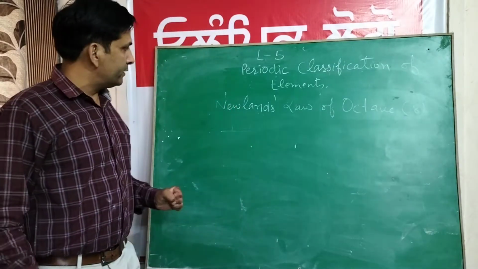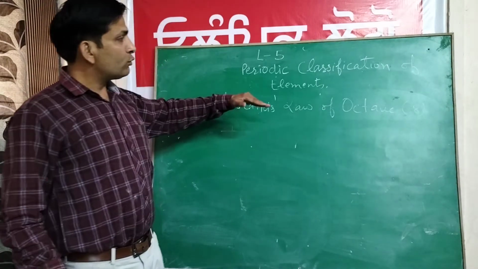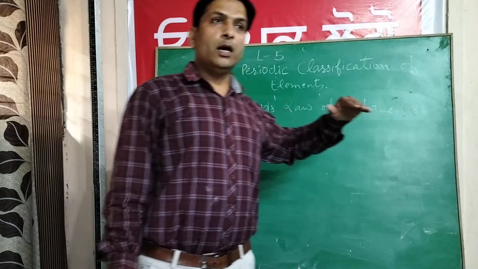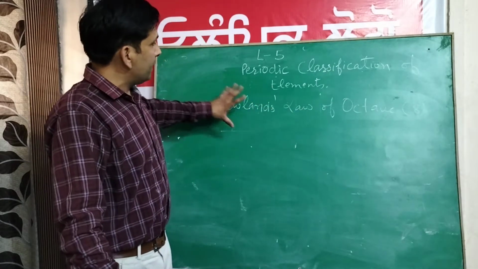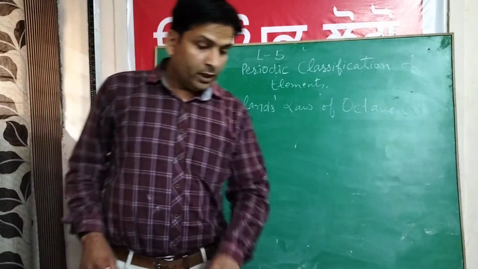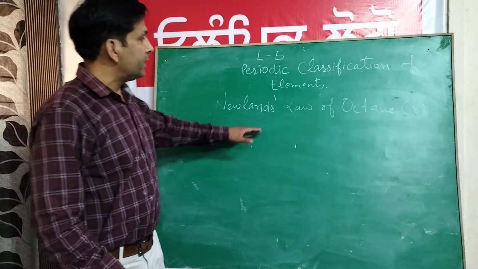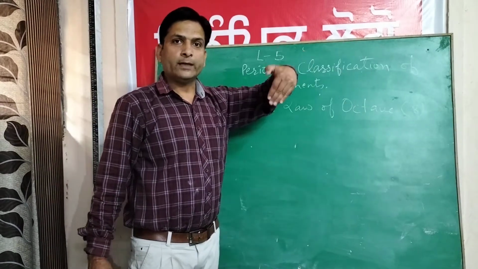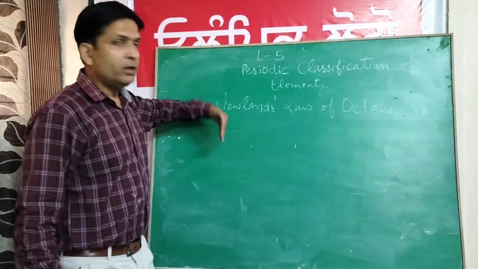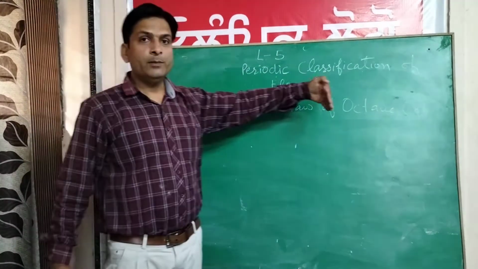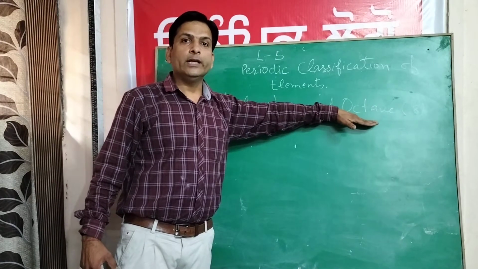In 1866, an English scientist, Newlands, who was from England, tried to classify the elements according to his own method. When he arranged the elements in the increasing order of their atomic masses, he found that the properties of every eighth element were similar to the properties of the first. That's why it is called the law of octaves.